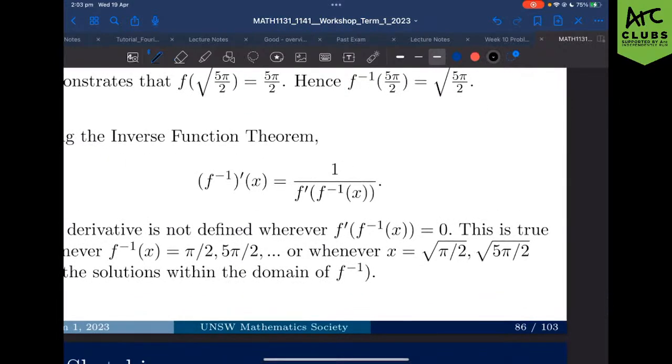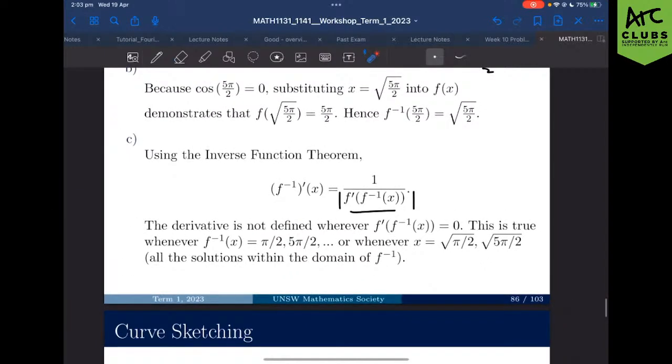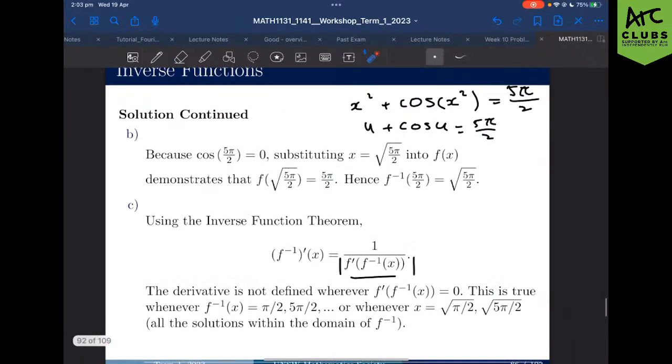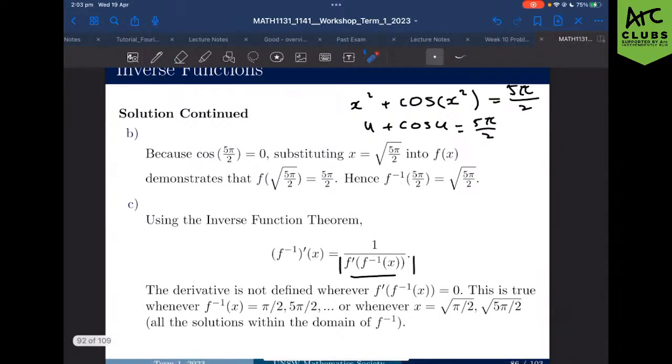But we know that this is going to be true whenever we're at a point pi on 2, 5 pi on 2, or so on, right? But for specifically the domain, it's when these are the points, right? Yeah, because when we substitute this in, we're always going to get a value that equals 0. And that's going to end up being a function.